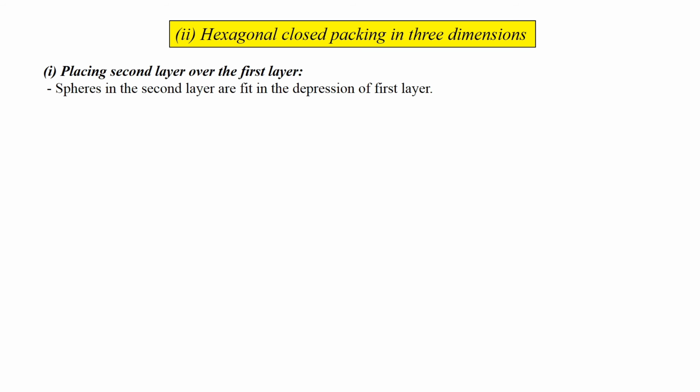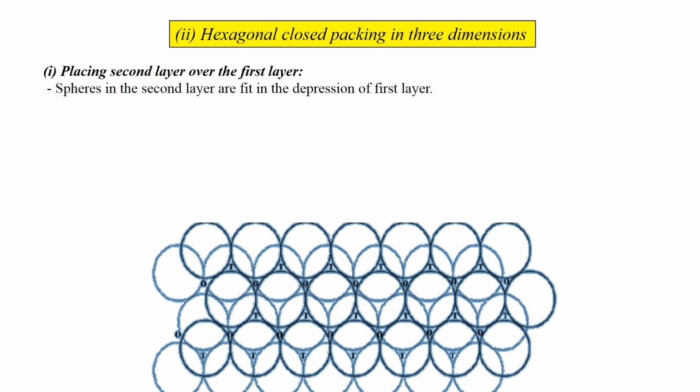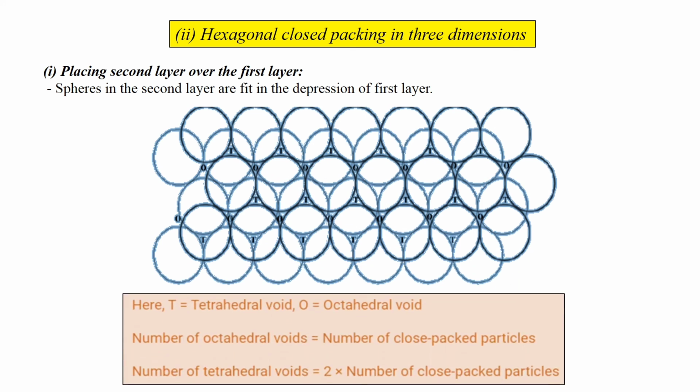Hexagonal close packing in 3 dimensions. Placing the second layer over the first layer, we show tetrahedral and octahedral voids. The layer fits in the depressions of the first layer.